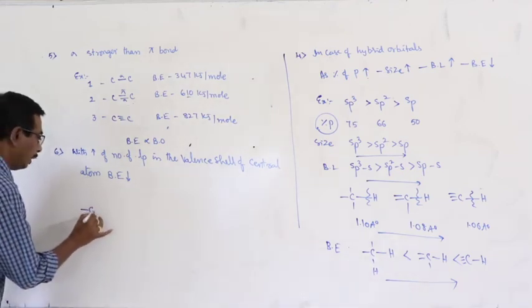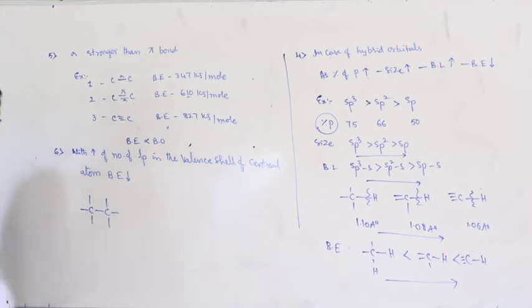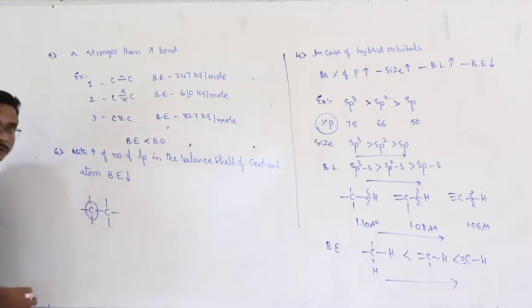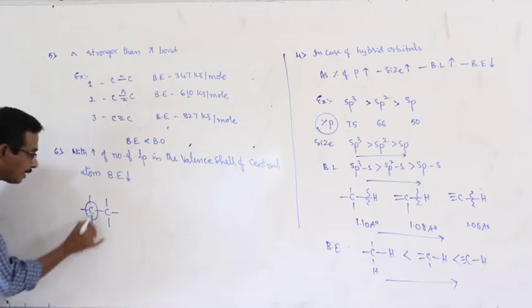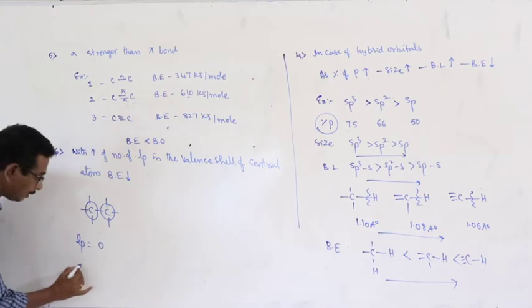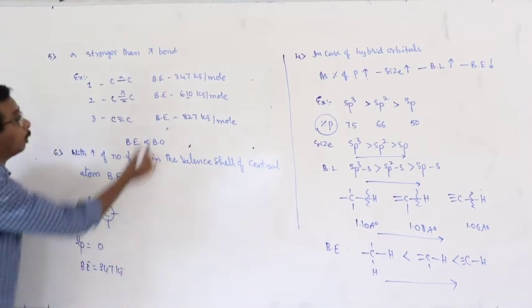Example, let us consider ethane. In ethane, there are two carbon atoms. Here, the number of lone pairs at each carbon atom is equal to 0. Then bond energy is 347 kilojoule per mole.